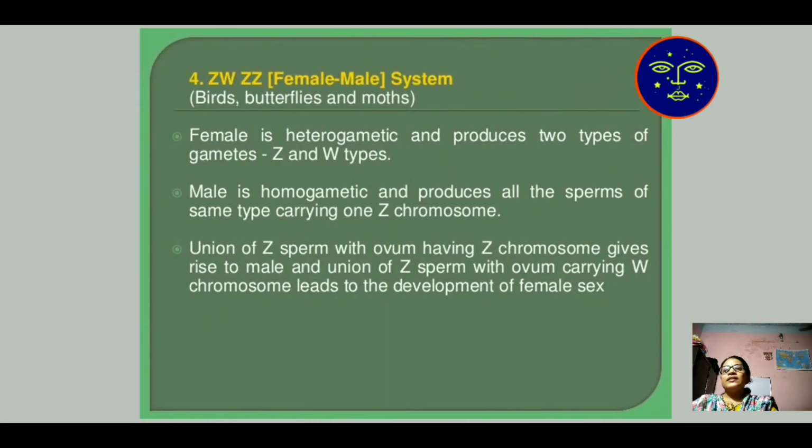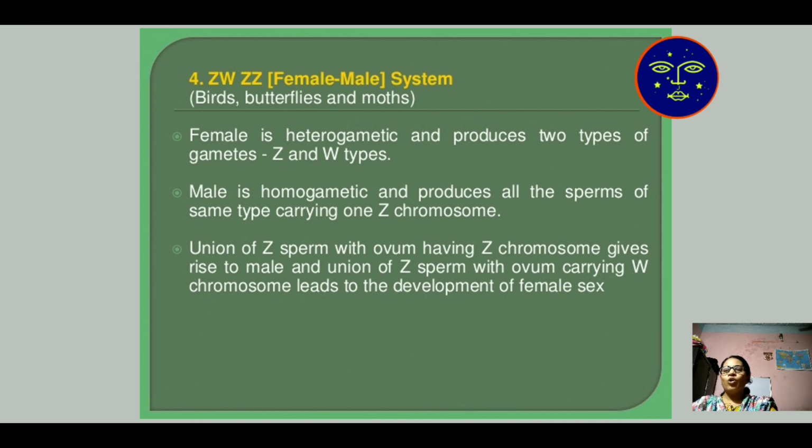Then next, ZW and ZZ type of sex determination, which is mainly found in butterflies and moths. Female is heterogametic, where Z and W are different, so it is known as the heterogametic type, whereas ZZ is the same, or homogametic, which determines the male character.